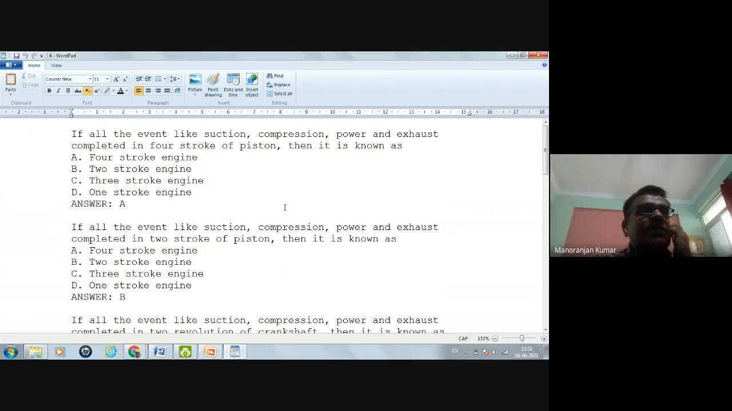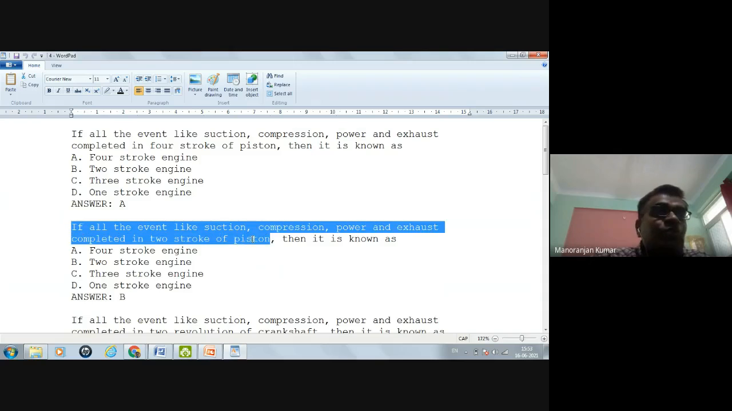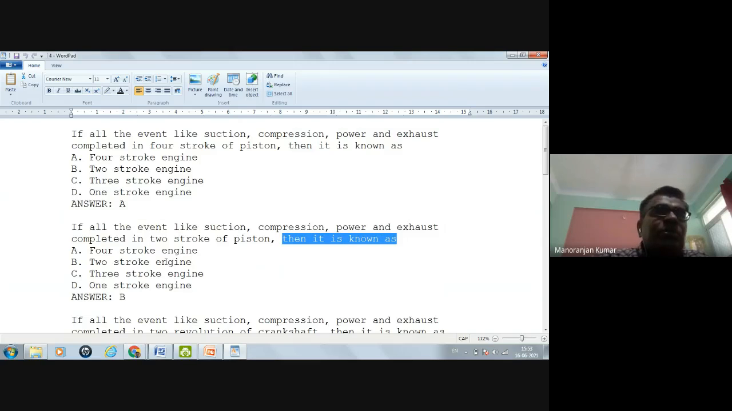If all the events like suction, compression, power, and exhaust are completed in four strokes of the piston, then this type of engine is known as the four stroke engine. If all the events suction, compression, power, and exhaust are completed in two strokes of the piston, meaning upward and downward movement of the piston, then it is known as what? Four stroke engine, two stroke engine, three stroke engine, one stroke engine. So the correct answer is two stroke engine.